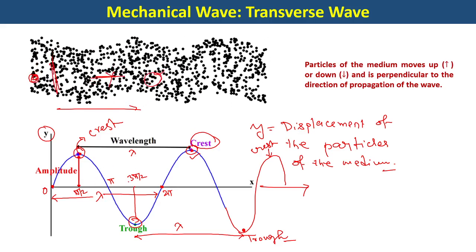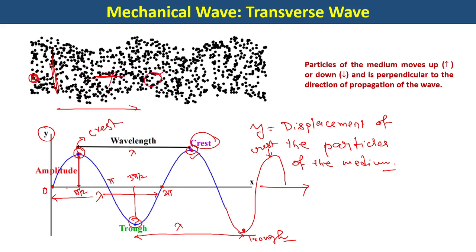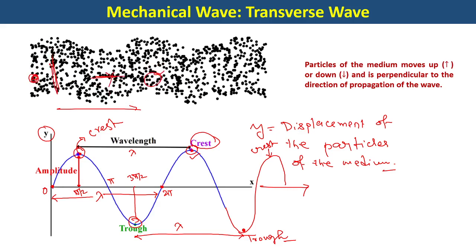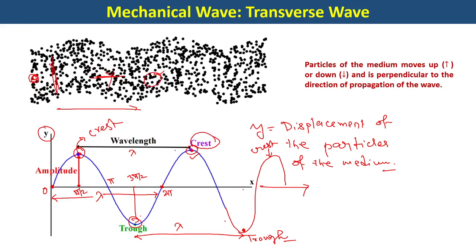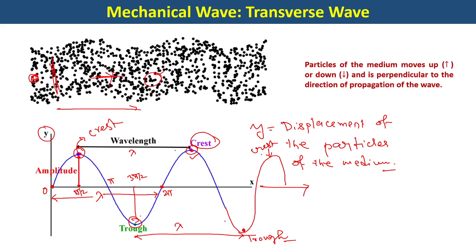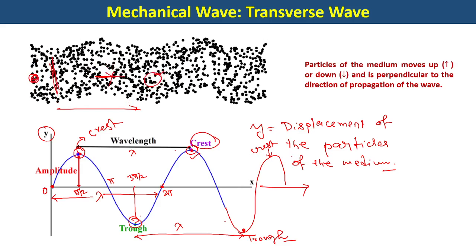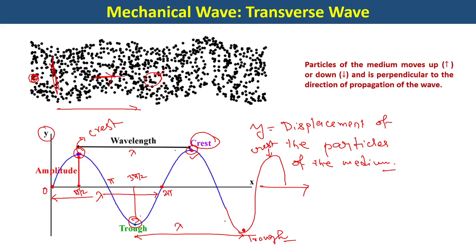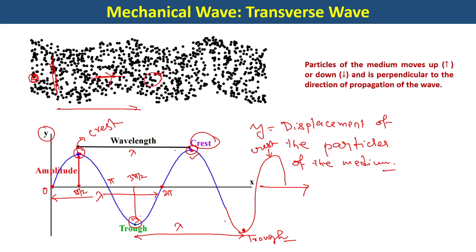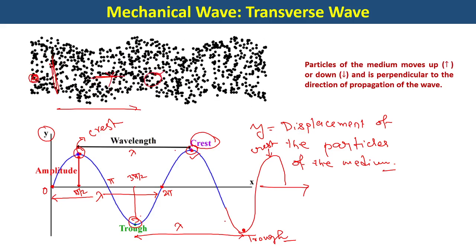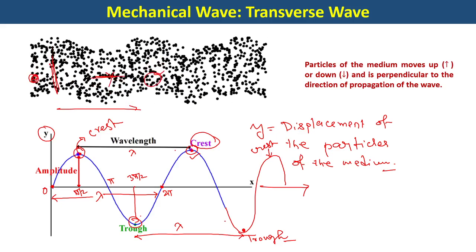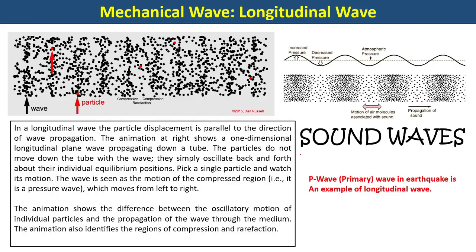So lambda may be described as this-to-this distance, or crest to crest distance, or trough to trough distance. I hope this part is clear. So this is a transverse wave that is getting propagated through a medium, and transverse wave is a part of mechanical wave based upon the mode of propagation of the wave in a medium. All right. So there is a second mode of propagation, which is known as longitudinal. So let's talk about that.